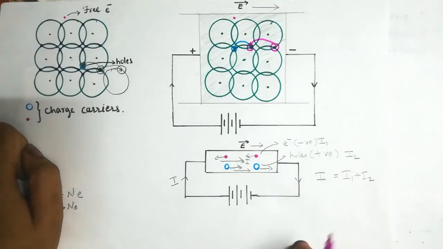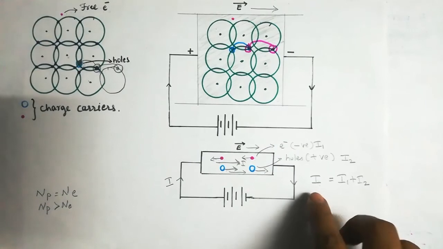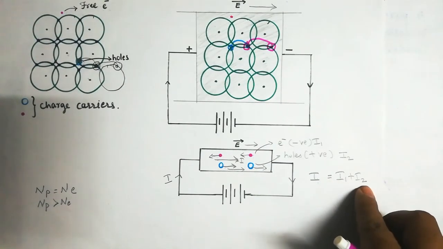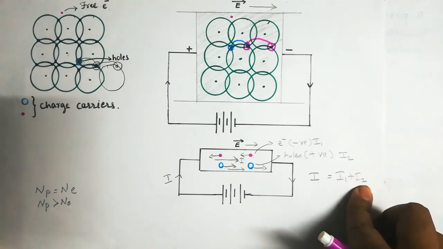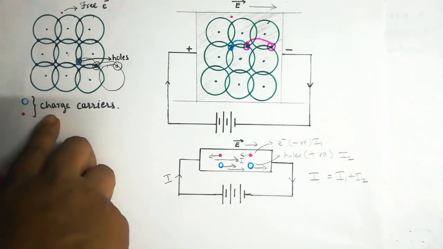So this is how an intrinsic semiconductor works. As the total current is due to both the charges, negative as well as positive charges, that's why we call holes and electrons both as charge carriers.